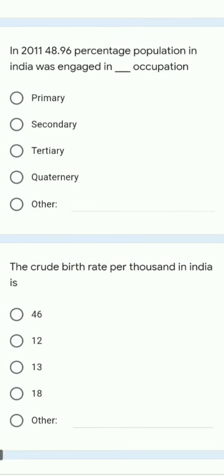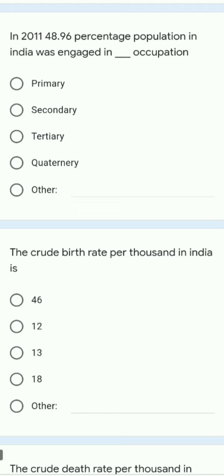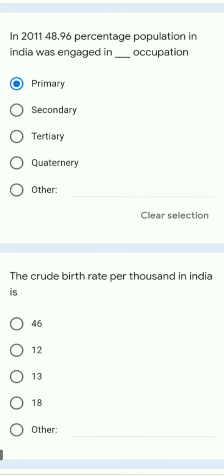Next question. In 2011, 48.96% population in India was engaged in dash occupation. So for 2011, we need to see what the progress was. Currently we are in 2021, which means 10 years back most of the Indian people were engaged in primary occupation.